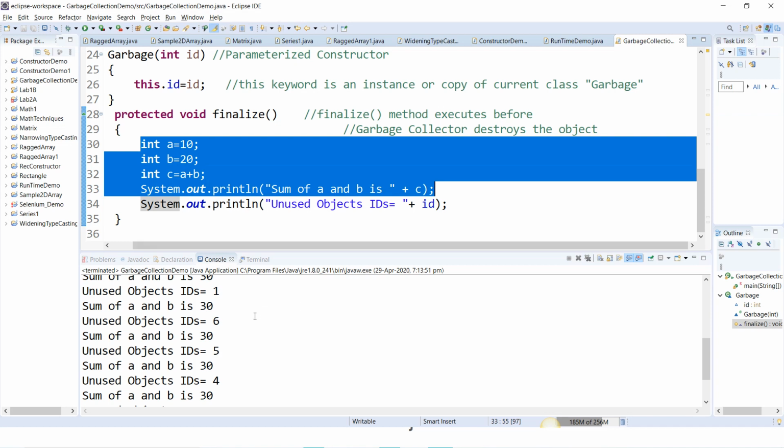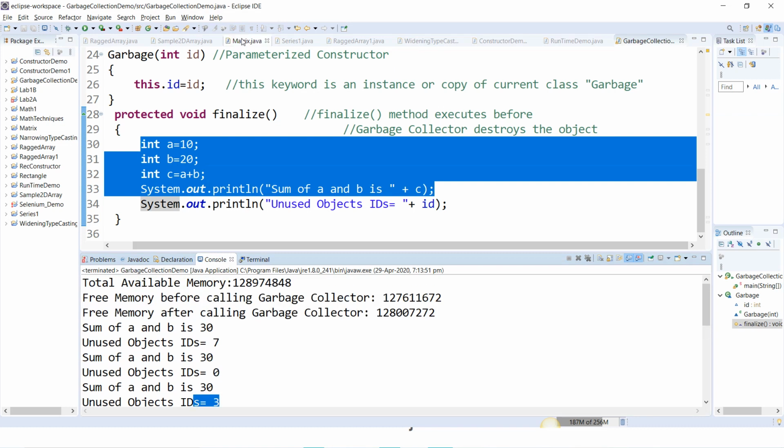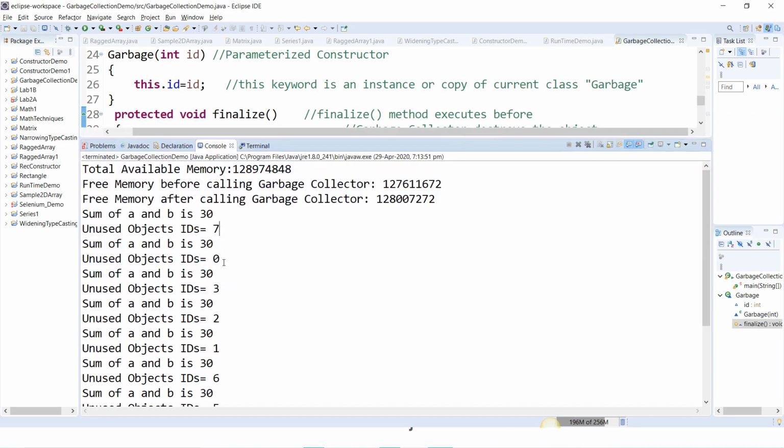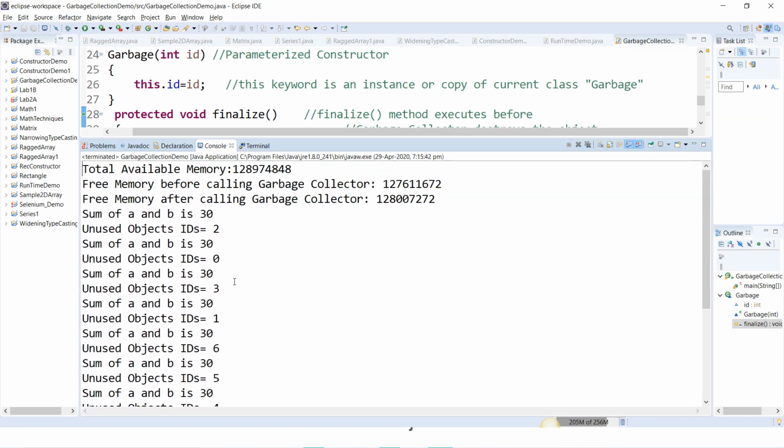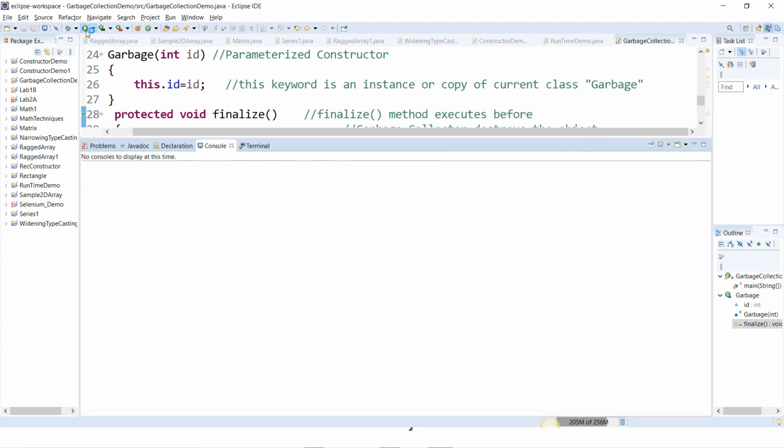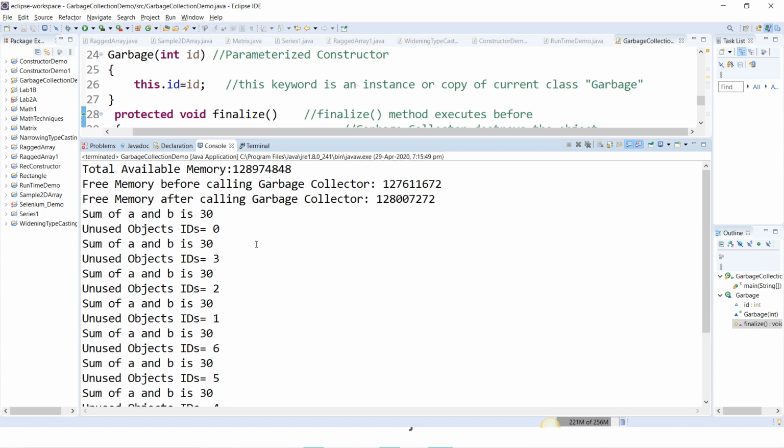If it has unused objects, you will see these object ids keep changing. For example, at this moment 7 and 0 are the unused objects. If I run this again, you can't see 7 here, right? 7 is not there, which means 7 is not an unused object. Again, if I run this, it'll keep changing. These object IDs will keep changing.